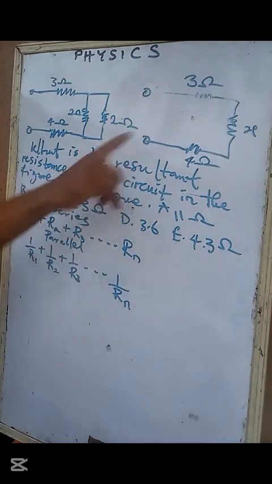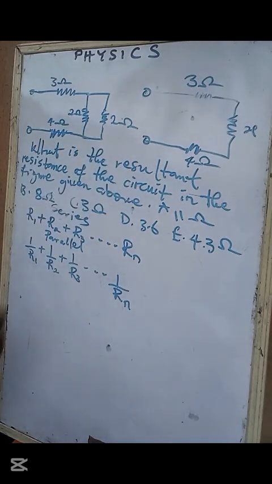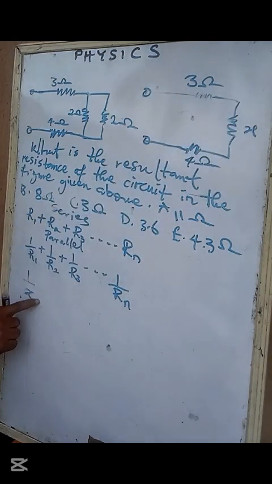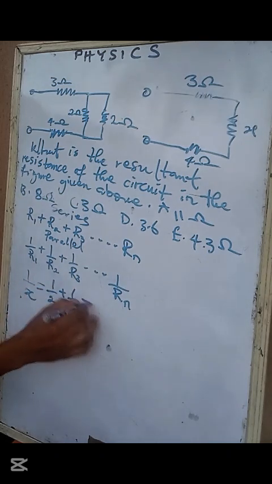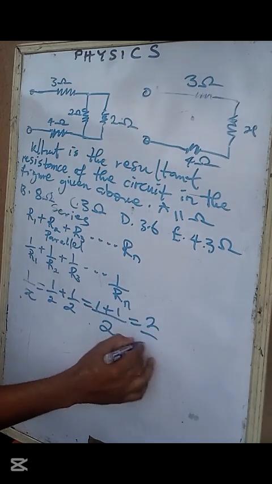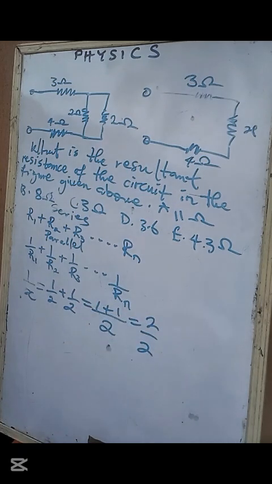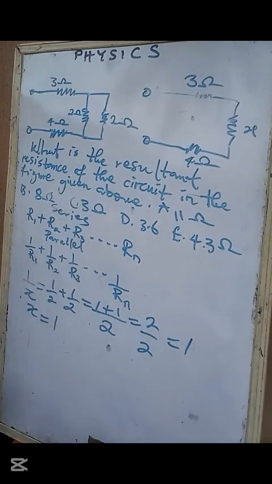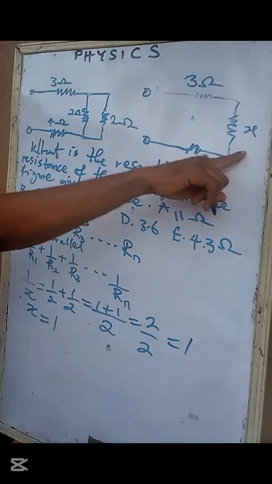So let's solve those two first. For that you have 1 over S. Remember, the two of them together is S. So 1 over S is equal to 1 over 2 plus 1 over 2. That will give you, with LCM of 2, 1 plus 1 over 2, that is 2 over 2. You understand? So that is 1. So S is 1, right?